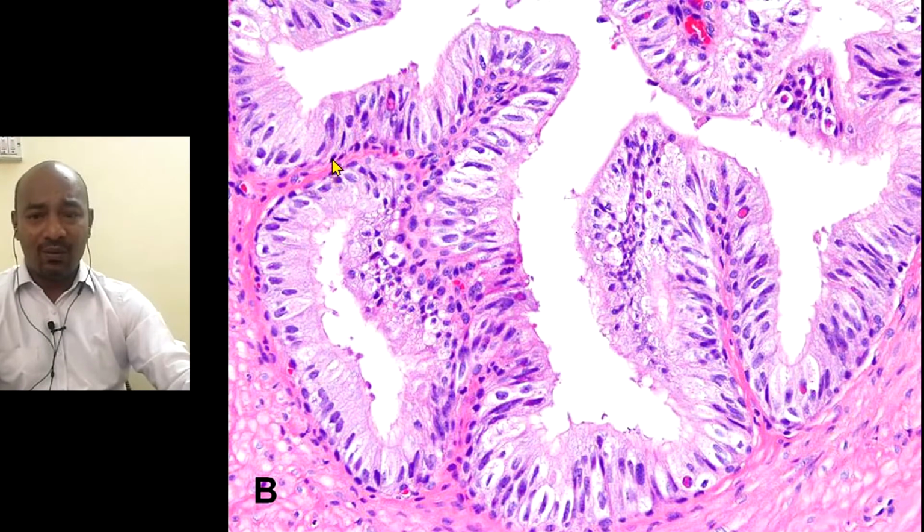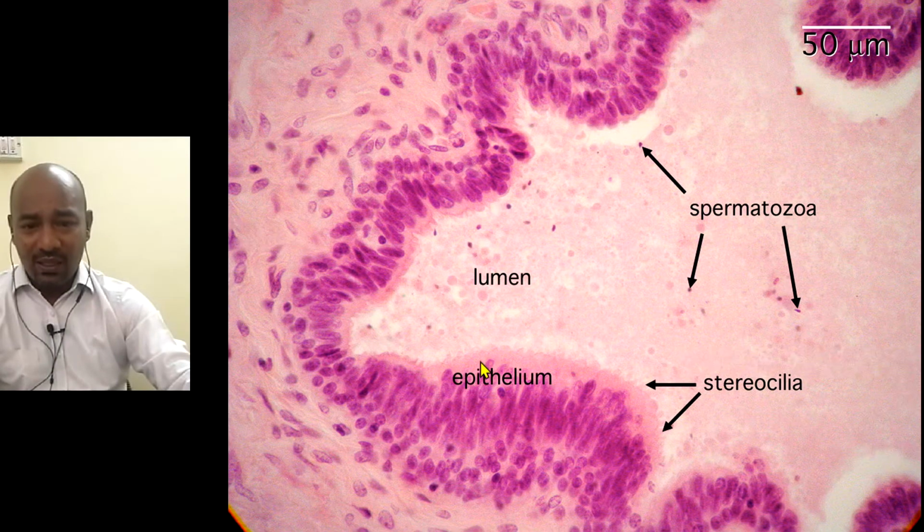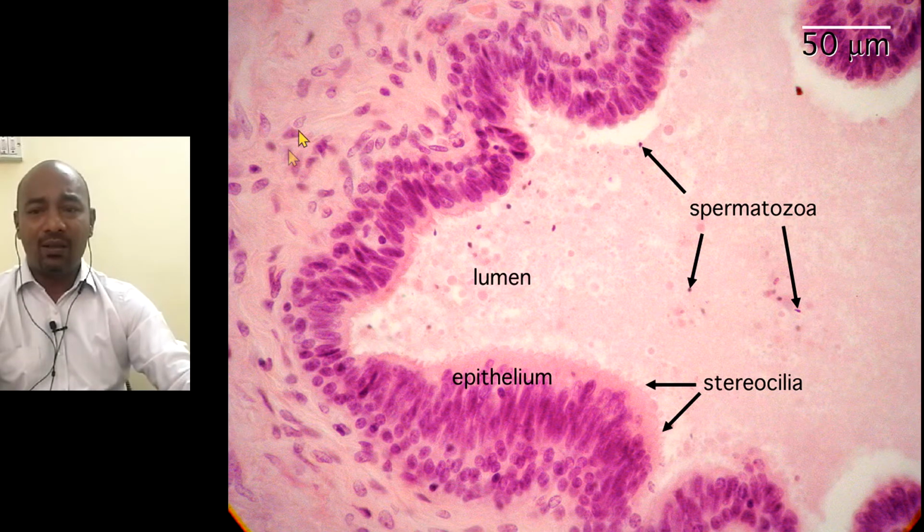Okay, so this is again the vas deferens at much higher magnification, and you can see the mucosal folds. Okay, and another picture showing the stereocilia much better. So you have the rounded cells at the base and the columnar cells sitting on top of them with stereocilia. Okay, so that is the microscopic picture of the vas deferens.